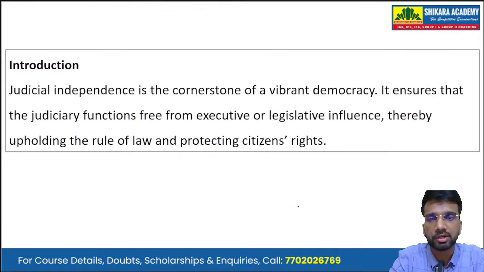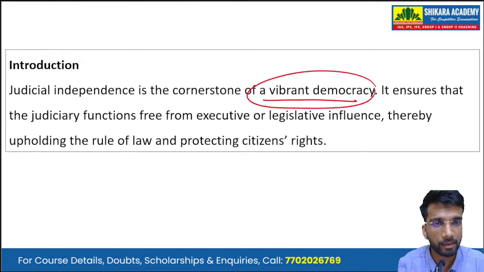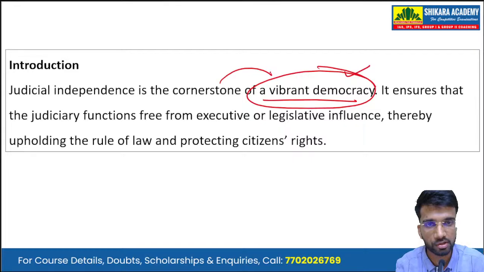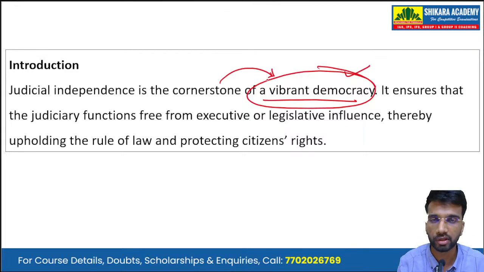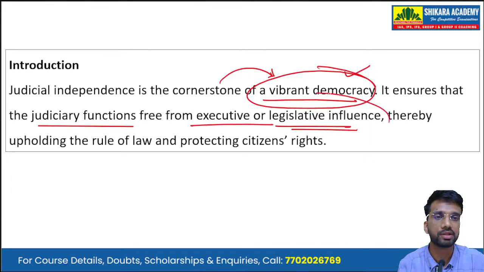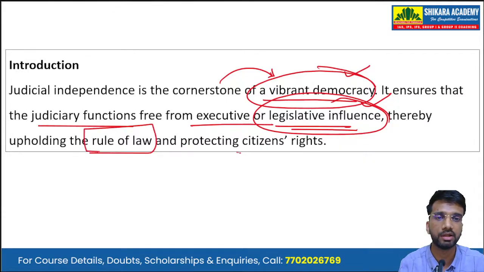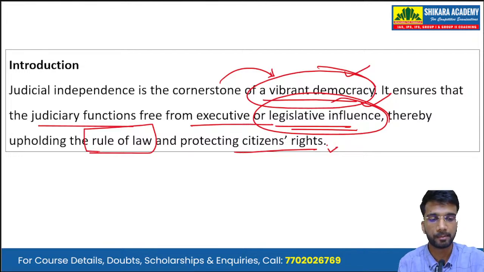So starting with the introduction: judicial independence is a cornerstone of a vibrant democracy. It is essential for a vibrant democracy. Why is it so? Because it ensures that the judiciary functions free from executive or legislative influence, thereby upholding the rule of law and protecting the rights of the citizens. So that is the description of judicial independence.